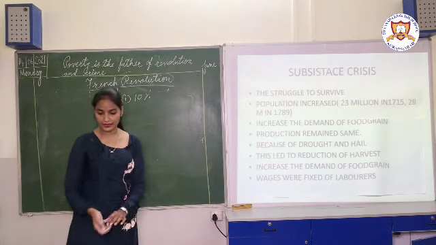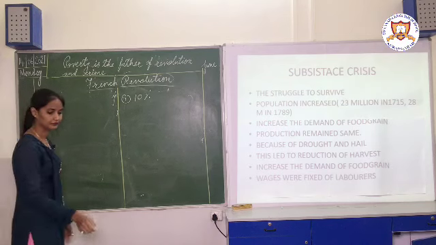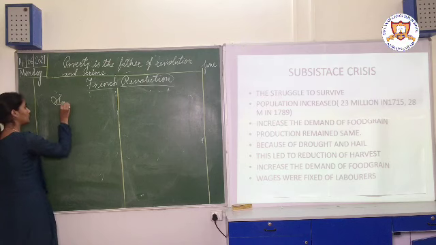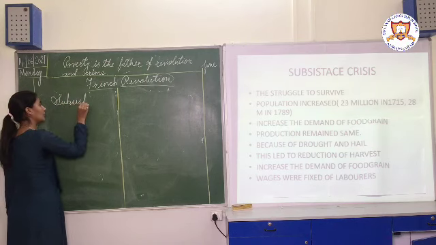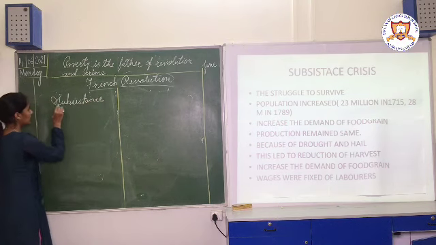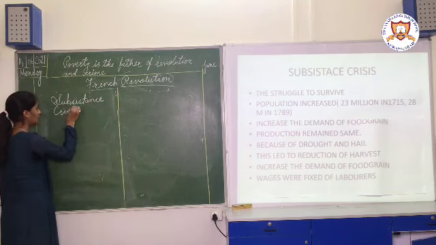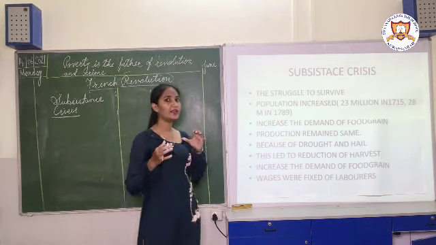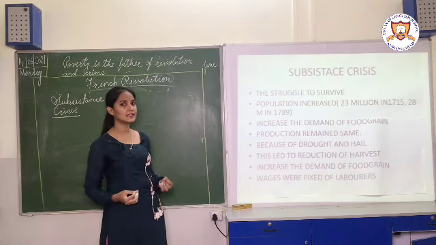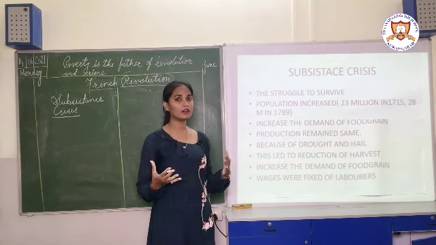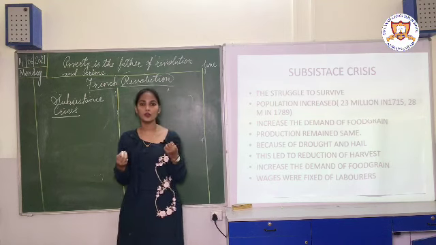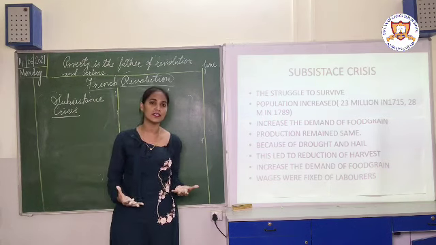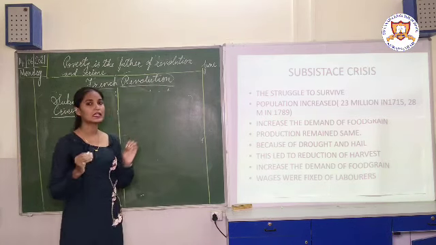Next is the subsistence crisis. Now this is a very difficult word. First, let us try to understand what the subsistence crisis is. Subsistence crisis means when your basic needs are endangered, when you are not able to get your basic needs. Which are our basic needs? Food, shelter and clothing, right? When those needs are endangered, we have to struggle a lot to get them. That situation is known as the subsistence crisis.